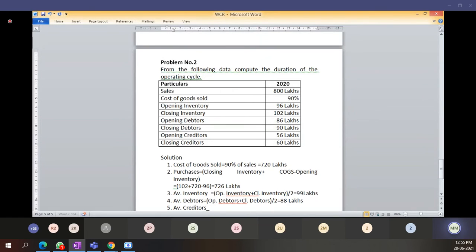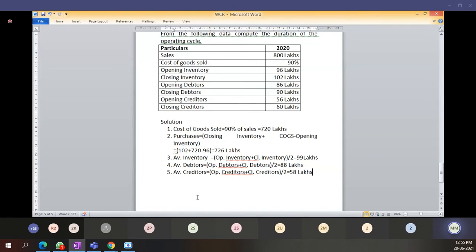Fifth, average creditors. I will write the formula for all of you. It is simple. How much comes? 58 lakhs. Okay, all of this will be required.